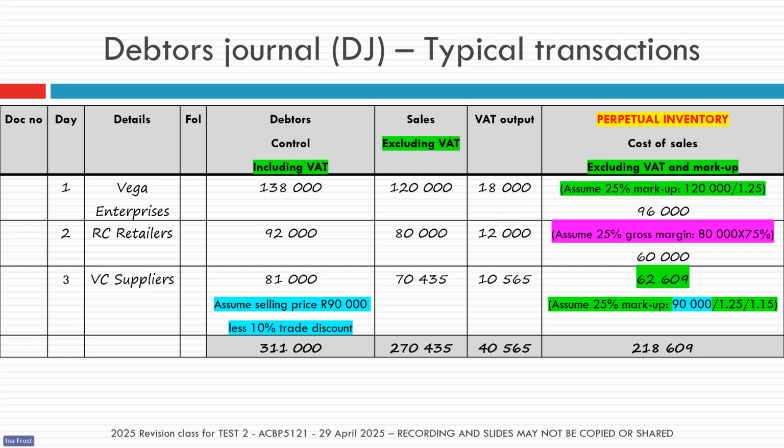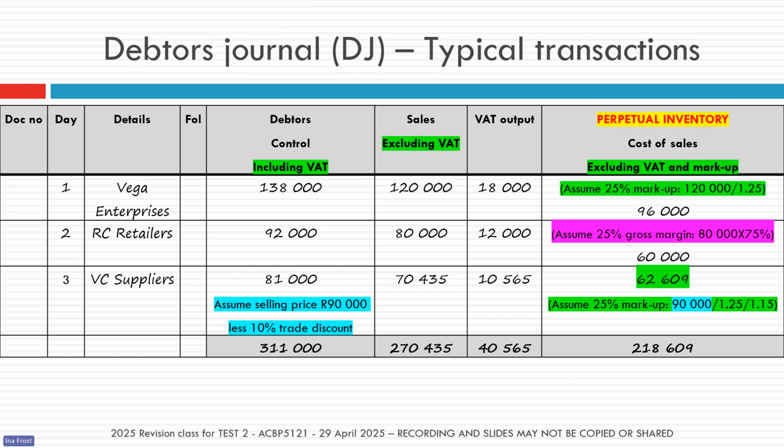Okay, so let's just recap again. Remember, in your debtors control column, you're going to include the discounted amount. So in this instance, you're going to show the 90% in your debtors control column. You're going to use that number to work out your sales, excluding VAT, and your VAT output. But when you have to work out your cost of sales, then you're going to go back to the original price, in other words, the price before the 10% trade discount.